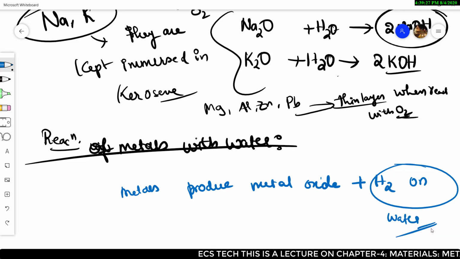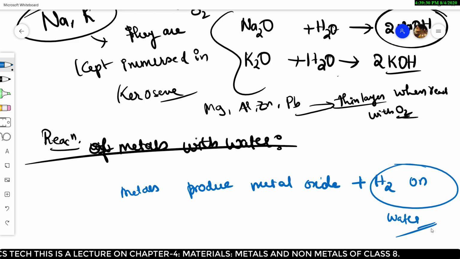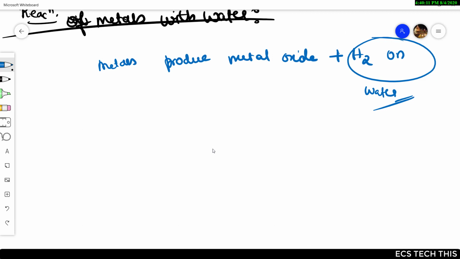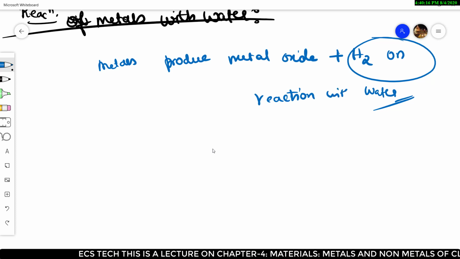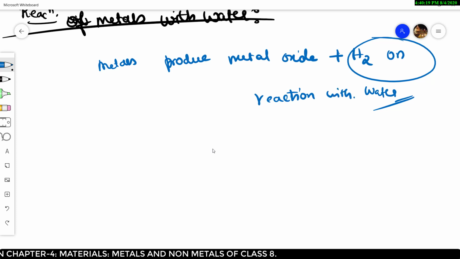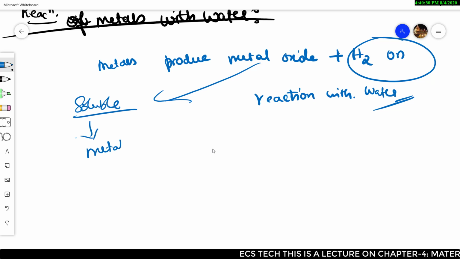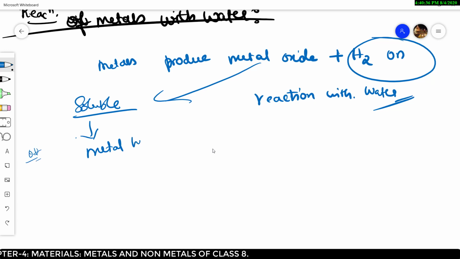Metals produce metal oxide and hydrogen gas when reacted with water. Clear? So when metals react with water, they produce metal oxide plus hydrogen. As we have already discussed, if that metal oxide is soluble in water, they form metal hydroxides, right? Hydroxide means OH, as in NaOH. So metal hydroxides are formed.